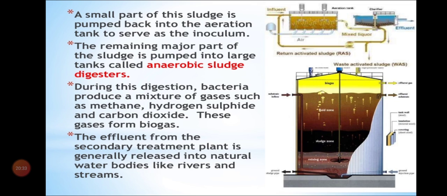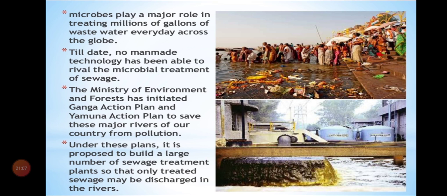Now look at this slide. This is only effluent, and it is written activated sludge. So here we are taking a small portion of the sludge and again introducing it into the liquid waste, that is the effluent, for further purification. Afterwards we are removing all those gases. Now the water is free from organic compounds and bacteria, and we have added disinfectant. Now it is pure and we can use it for irrigation, or we can add it to the river or streams. So that's all about the microbes in sewage treatment.